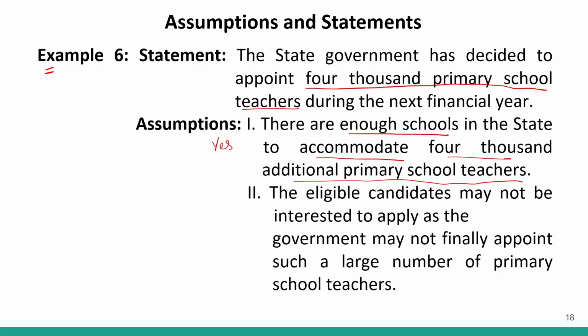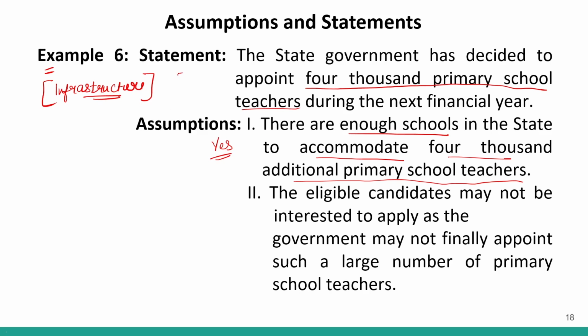Yes. Because see, if we are employing someone, we have to make sure that we are providing them with the infrastructure. We cannot just employ someone and tell them to work from under a tree. If we are hiring someone, we need to make sure that they are given proper infrastructure. They are provided with facilities that are required for their work. So if 4,000 teachers are being hired, definitely there will be enough schools for them to work in.